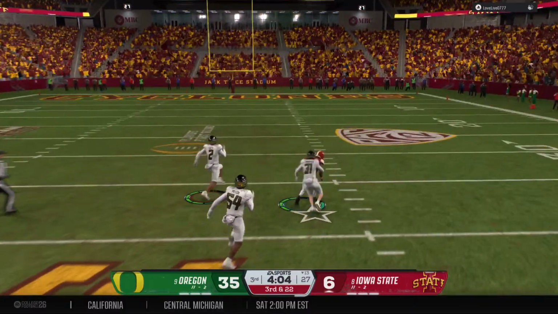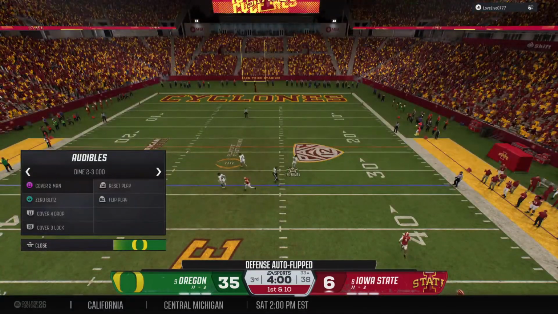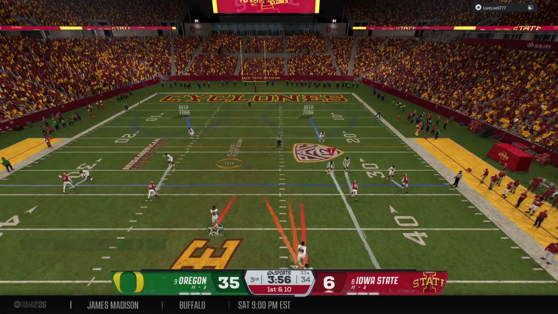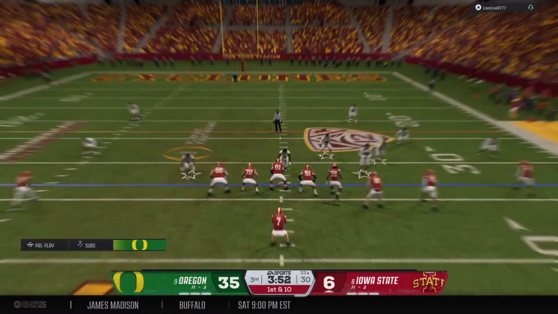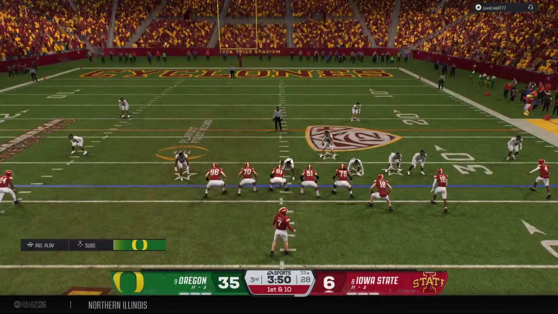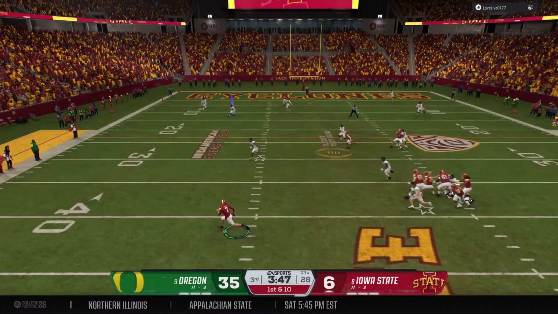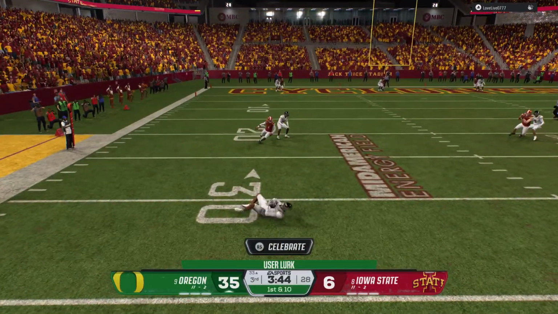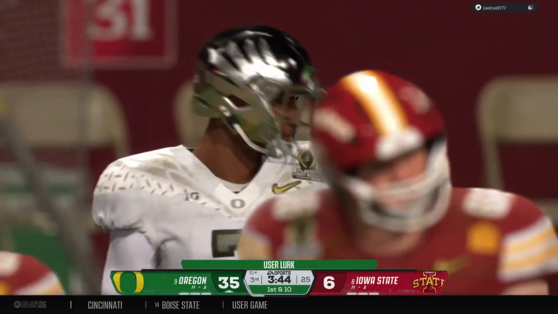Deep ball is caught for a huge gain here. And they'll bring him down, but this offense creates a huge chunk play. The Cyclones come to the line to run the hurry-up. Quarterback checks the defensive look, makes some adjustments. Moves to his left now, escaping the pocket. And is intercepted.